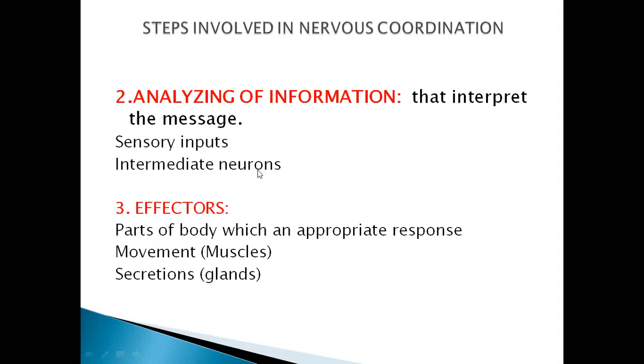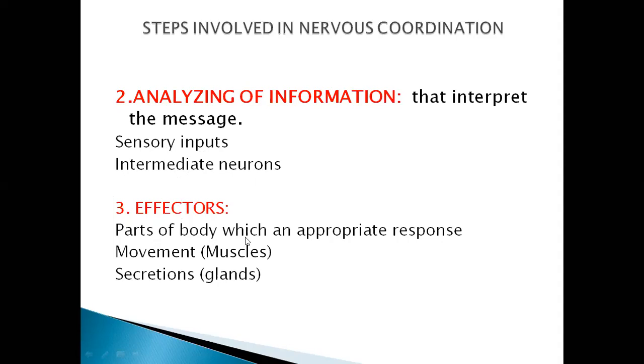The third step is effectors. What can be the effector? As the intermediate neurons perform their work, they have read the message, they have interpreted the message. Now they will respond to the effectors.